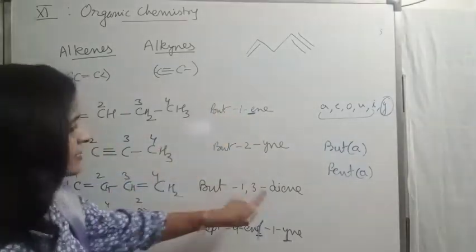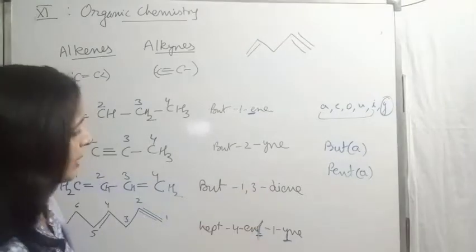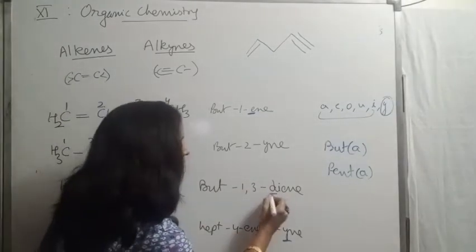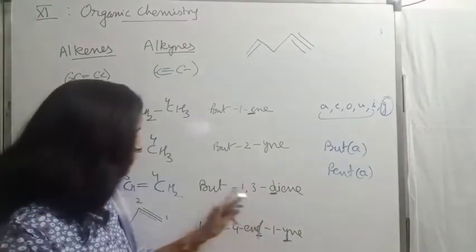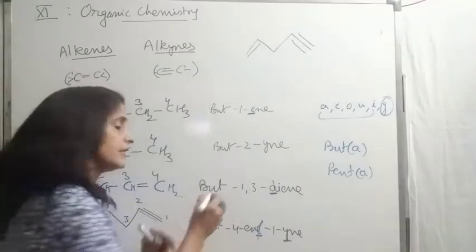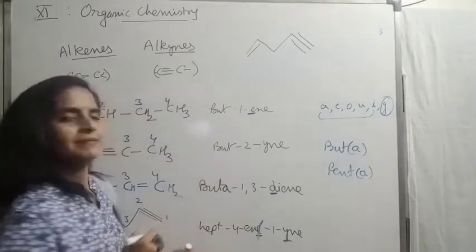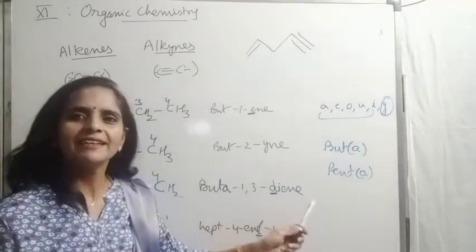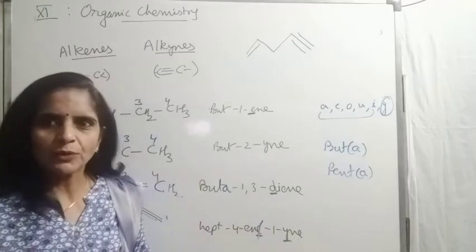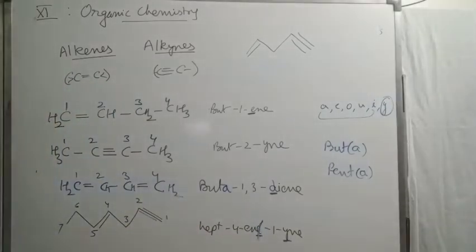But just check this example, beta. The primary suffix starting with a consonant, it is not a vowel. So, of course, here we will be using A. So, its correct name is buta-1,3-diene. Very important rule, keep in your mind. Now, just check that particular example.